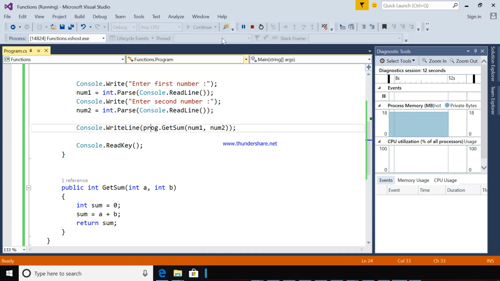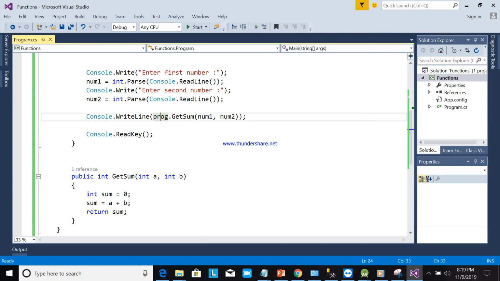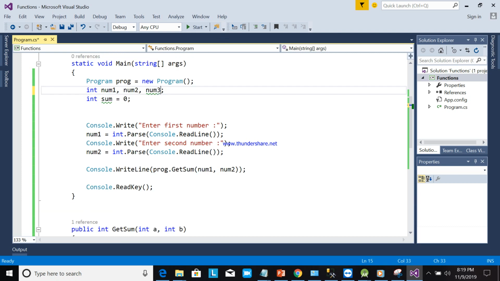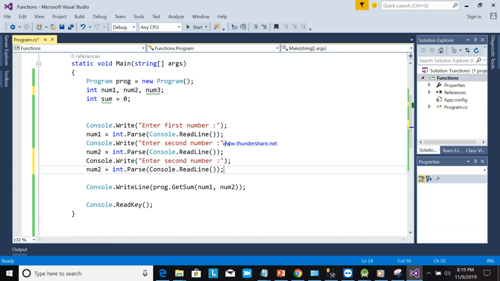Okay, now what if the user inputs another number? So I will declare here num3. Okay, so we have three variables. I will copy this one, then set third number. We will change this one to 3.